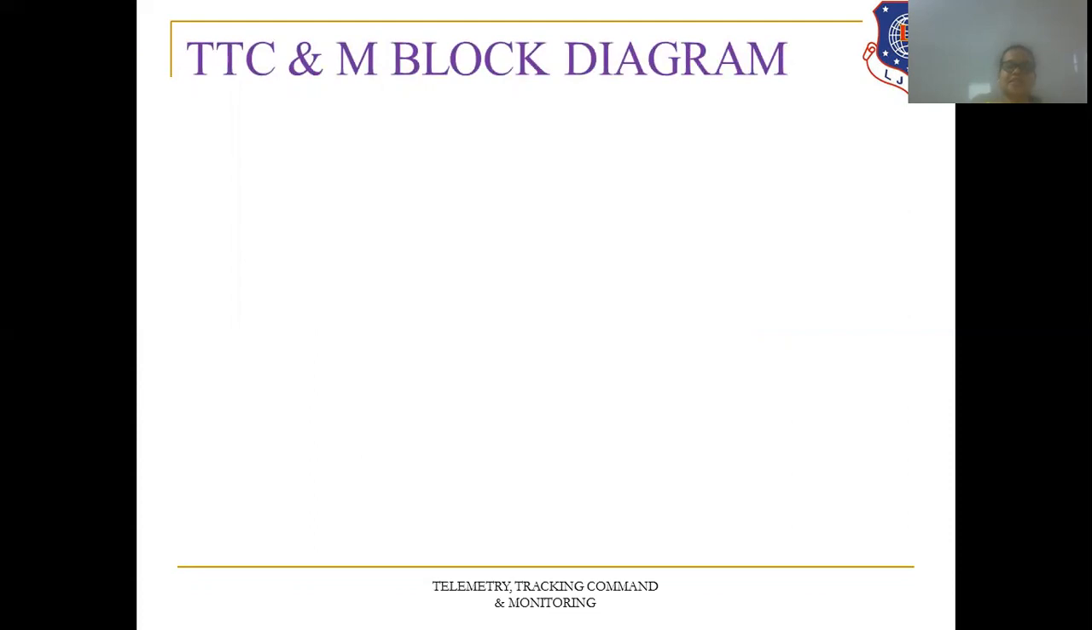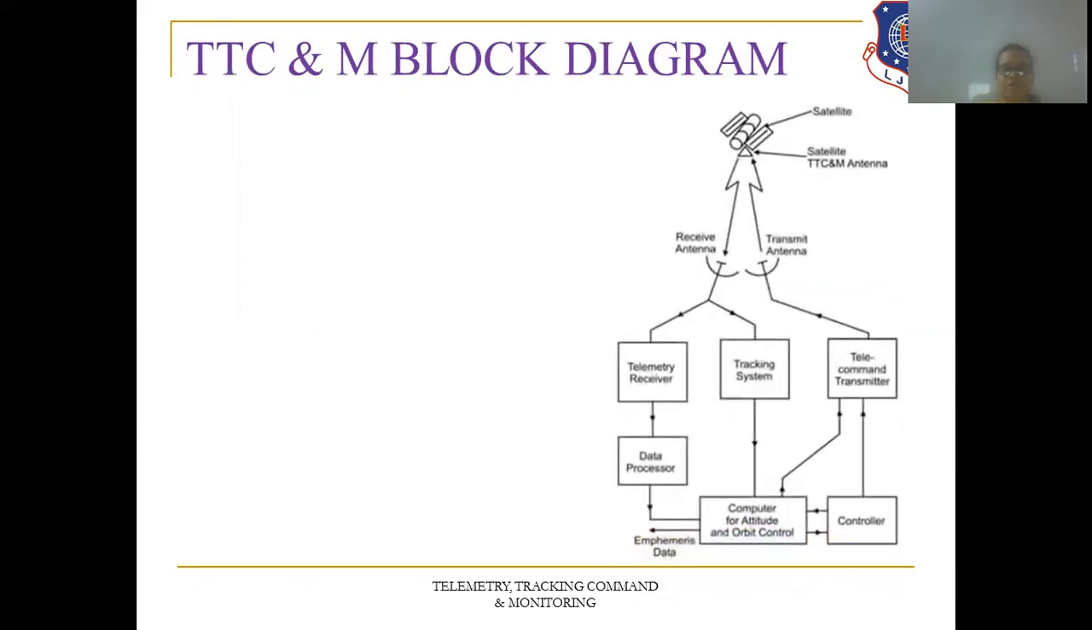Now, discussing the TTC and M block diagram. Here, as you can see in this diagram, there is the satellite. The satellite has a TTC and M antenna through which signals can be received and transmitted, right? Once the command has been given, it will give feedback in terms of the telemetry link. From the satellite antenna, the signal comes to the receiver at the Earth station. This is called the telemetry link.